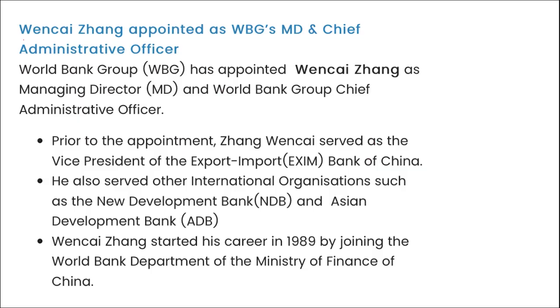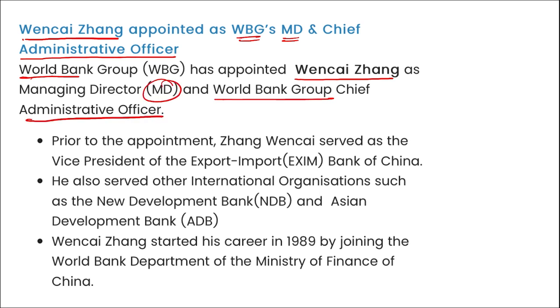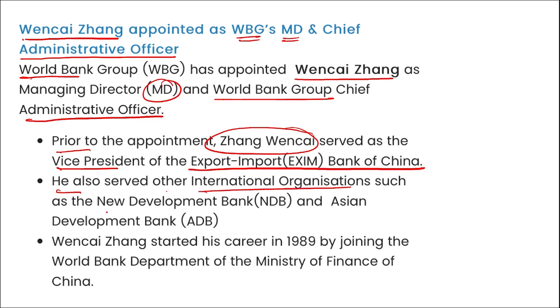Next is Wenkai Zhang, appointed as the World Bank Group's Managing Director and Chief Administrative Officer. I repeat, World Bank Group has appointed Wenkai Zhang as Managing Director and World Bank Group's Chief Administrative Officer. Prior to the appointment, Zhang Wenkai served as the Vice President of the Export-Import Bank of China, and he also served other international organizations such as New Development Bank and Asian Development Bank.